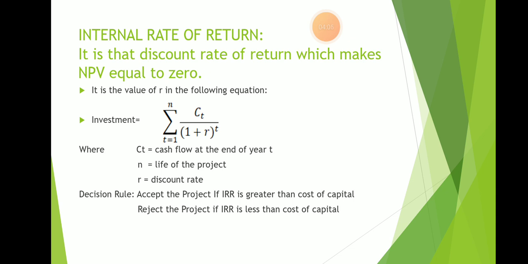Normally, under a moderate situation, IRR comes between 10 to 15%. But if it lies between 18% to 20%, we consider it as very good.